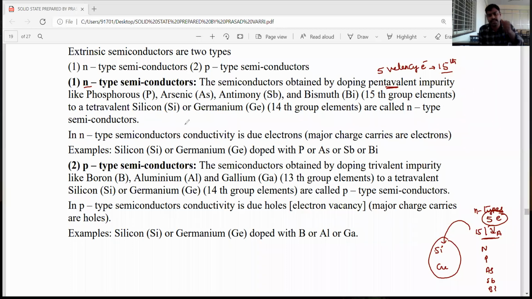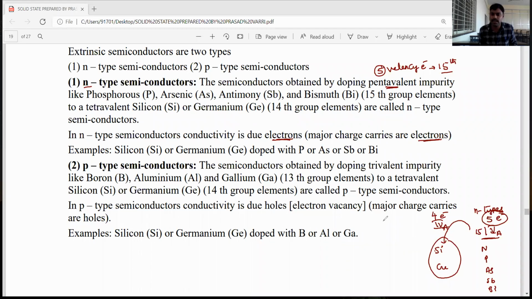In N-type semiconductors, silicon and germanium are 14th group or 4A group elements, having 4 valence electrons, but we are adding 5 valence electrons, so an excess of electrons will be present. The conductivity of N-type semiconductors is due to electrons, the majority carriers. So more electrons are present.